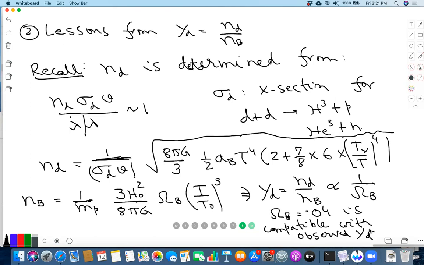But for example, it couldn't be that all the dark matter is baryonic, right? That would definitely not be compatible with YD. So this itself can put constraints on what fraction of the matter is actually baryonic. You cannot simply declare everything to be baryonic, hidden somehow from us. Is this clear?